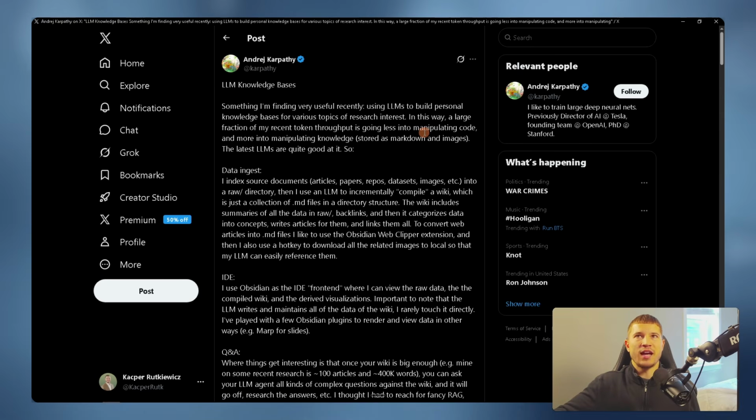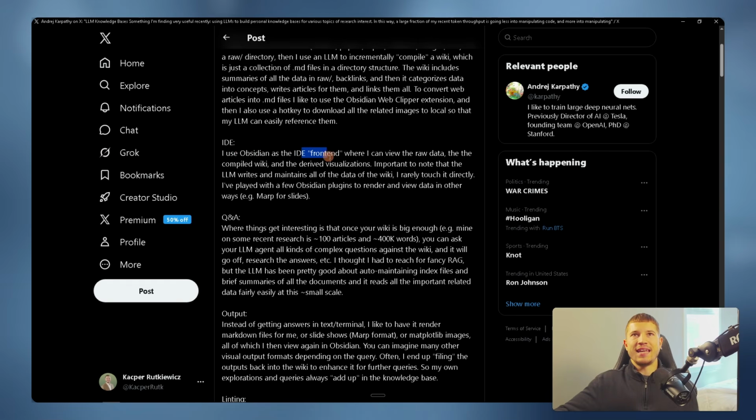A couple of things that stood out to me is that he mentioned a large fraction of his recent token throughput is going less into manipulating code and more into manipulating knowledge. He talks about using Obsidian as the IDE front end where he can view all his raw data, which is also where the wiki is being compiled. If you have no idea what Obsidian is, I just posted a video last week combining Obsidian and NotebookLM and how it can supercharge your Claude Code. I dive into Obsidian a little bit more and make it a little bit more clear on what it actually is. So if you need a better understanding, hop over to that video right after you watch this one.